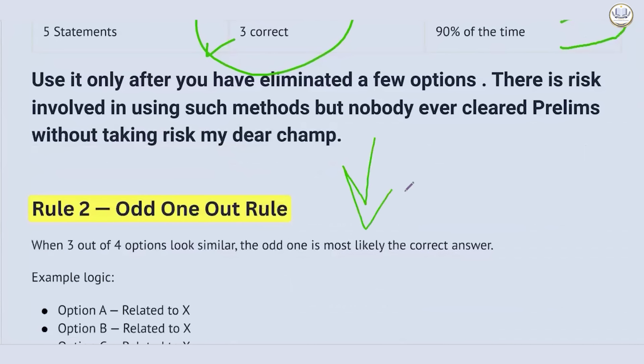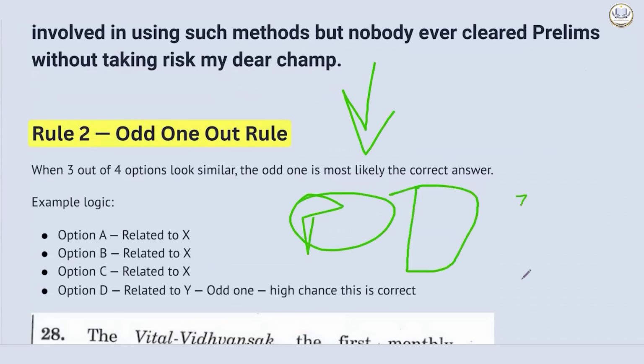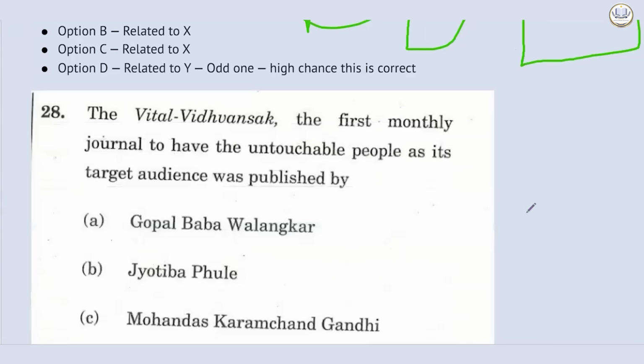The next method is perhaps very strong. That is the odd one out rule. It is based on the examiner's psyche. If you have to make a question paper, you are giving 4 options, right? If you are choosing one option that is outrightly lesser known, that option is something which is not mainstream. You have collected it because it is the answer or it is correct. I can give you several examples of it.